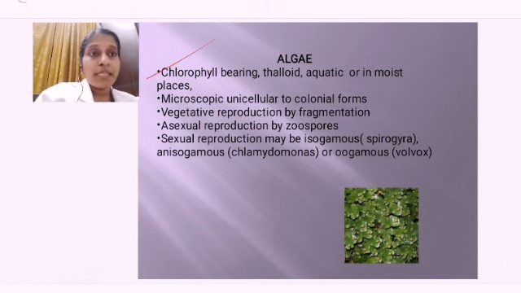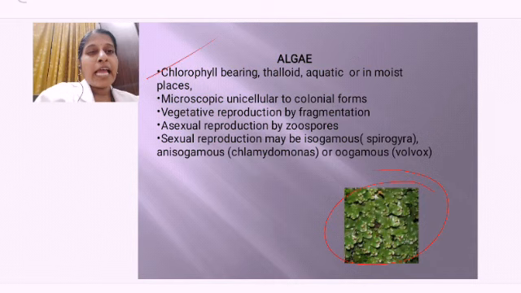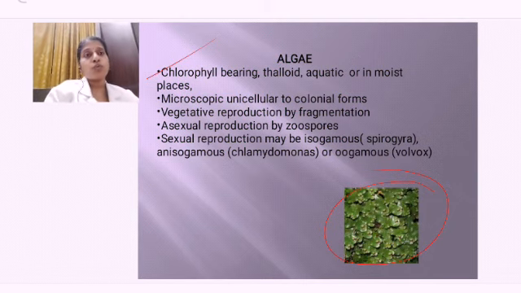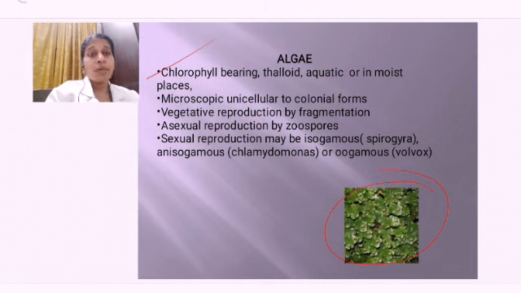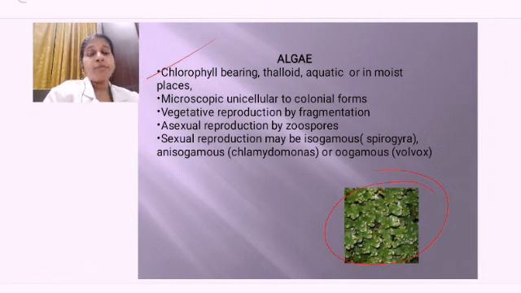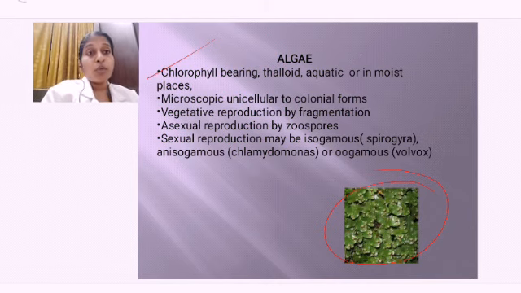They contain chlorophyll. Thalloid means this is the structure. Thalloid will be somewhat like this, a thallus-like structure. You can find them in the aquatic environment, water bodies, or wherever there are moist places. And they are microscopic in nature. If you are taking a single one, it is microscopic and unicellular. Sometimes many algae remain clubbed together in the colonial form, so it becomes visible. Like colonies, they group together and stay together.